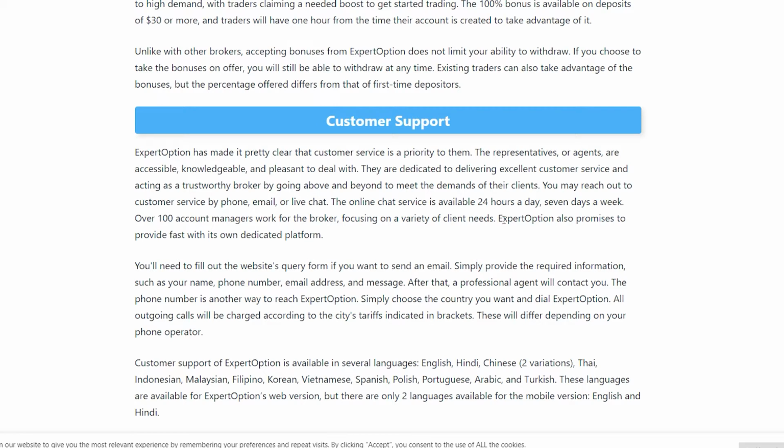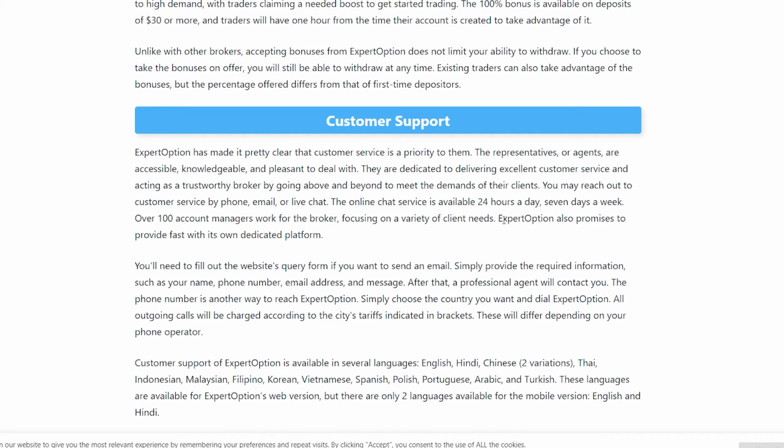You will need to fill out the website's query form. If you want to send an email, simply provide the required information such as your name, phone number, email address, and message. After that, a professional agent will contact you. The phone number is another way to reach ExpertOption. Simply choose the country you want to dial in.